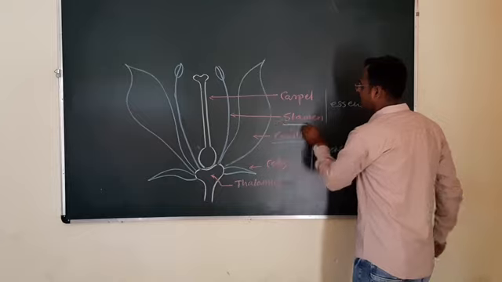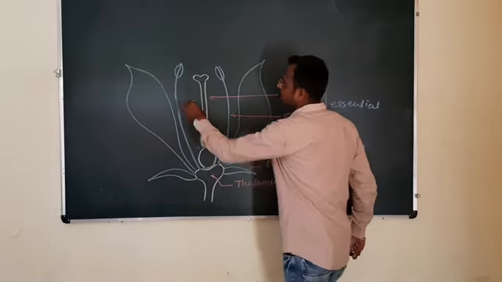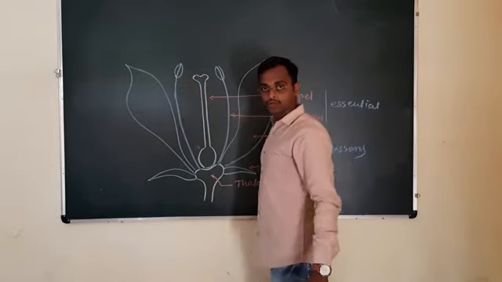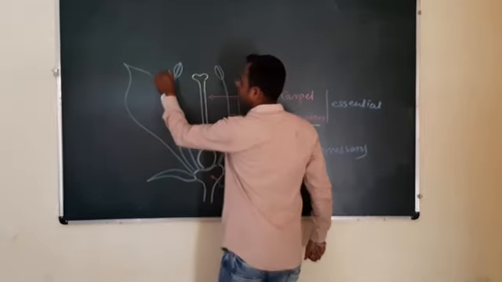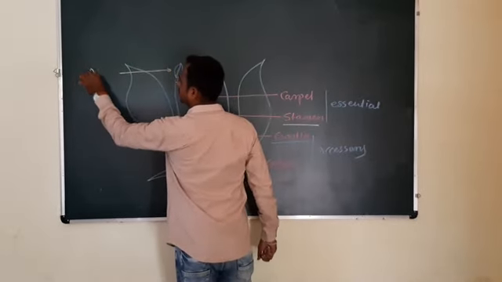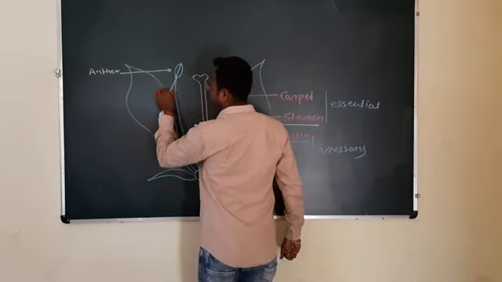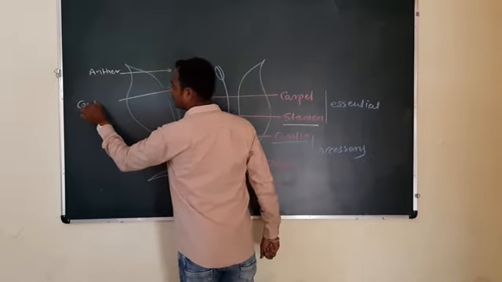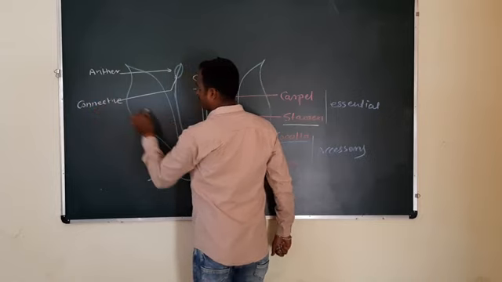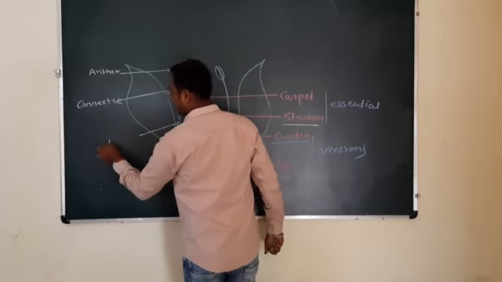Now study the stamen. Stamen is the member of androecium. Stamen is made up of this structure, anther. Here it is connective, and this is filament.